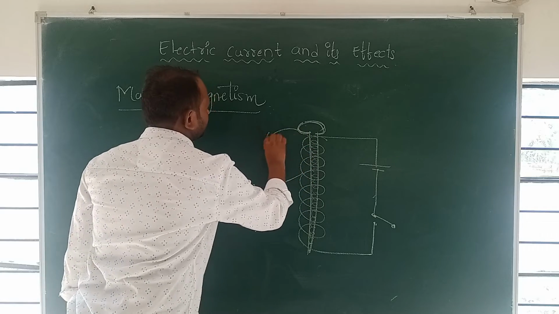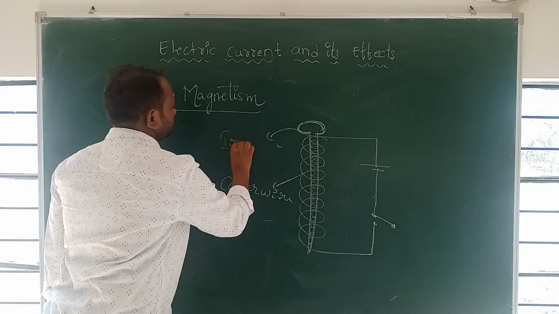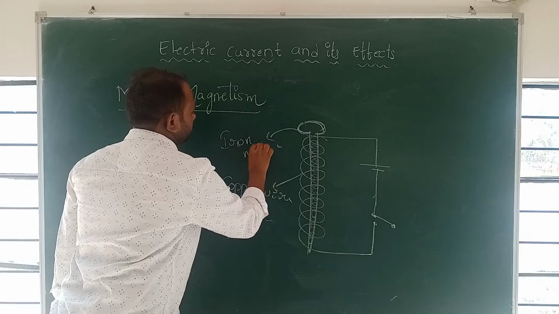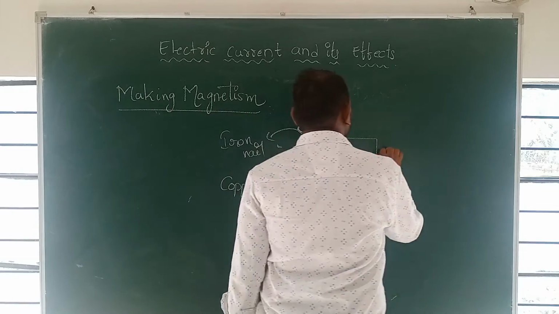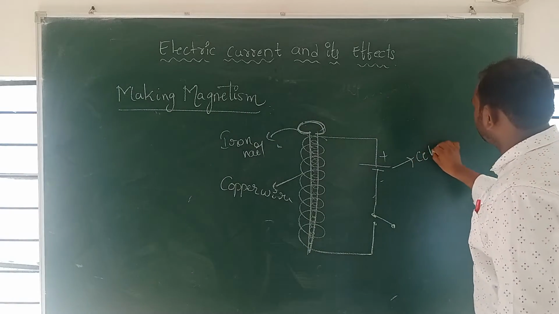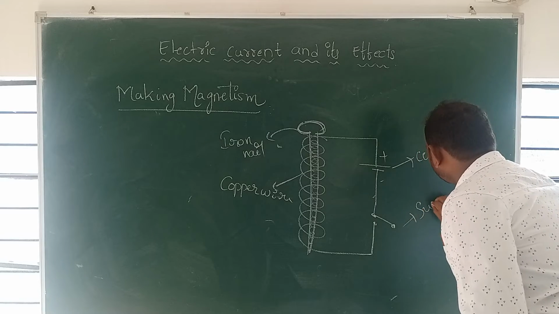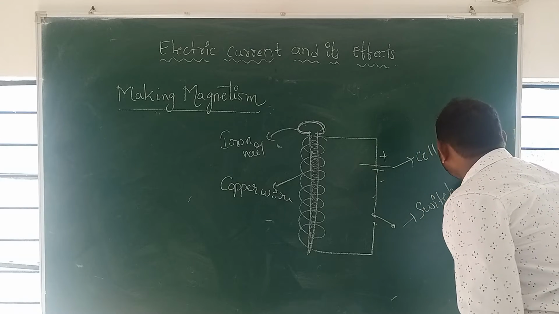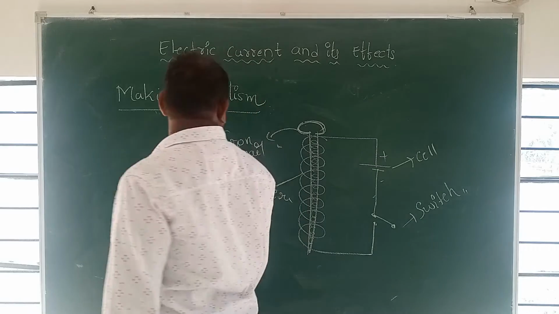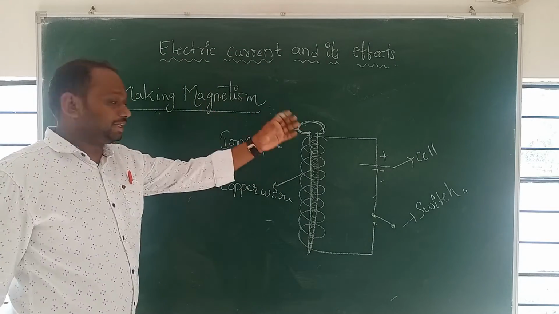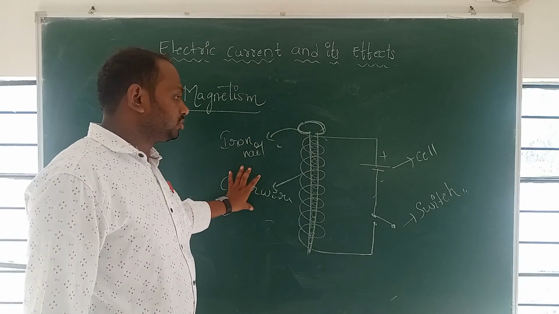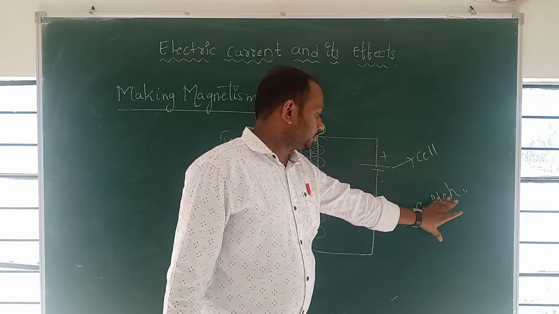Here you are using four things: iron nail, copper wire, cell, and switch.